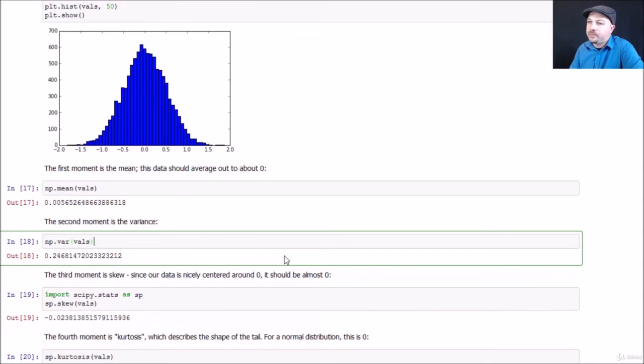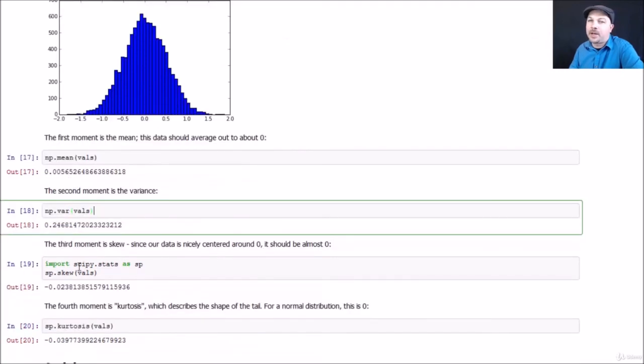Third moment is skew. And to do that, we're going to need to use the SciPy package instead of NumPy, but that again is built into any scientific computing package like Enthought Canopy or Anaconda. Import scipy.stats as sp, and then we can just say sp.skew on vals, and that will give us the skew value. And since this is centered around 0, it should be almost a 0 skew. It turns out from random variation it does skew a little bit left, and actually that does jive with the shape that we're seeing here. It looks like we did kind of pull it a little bit negative.